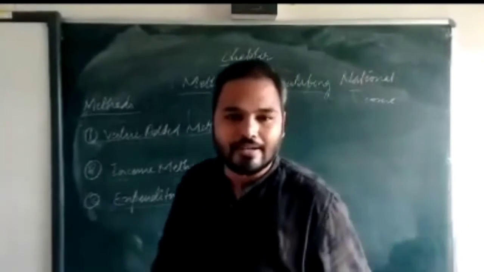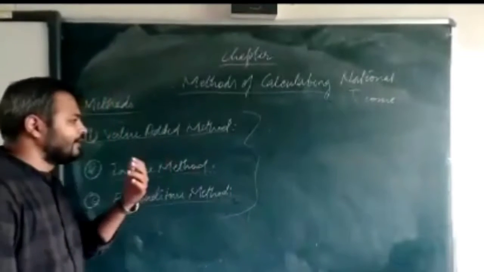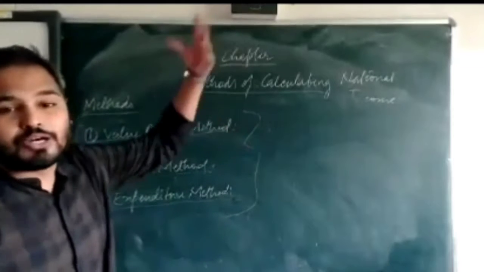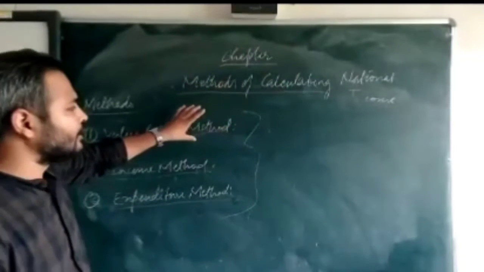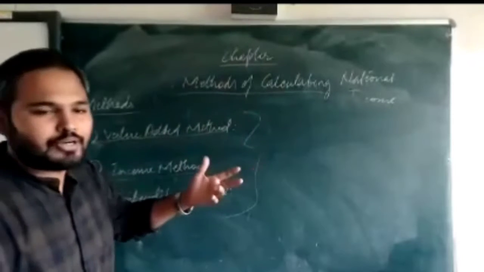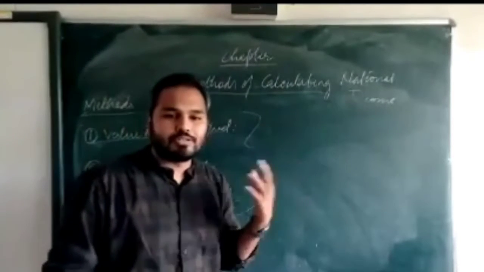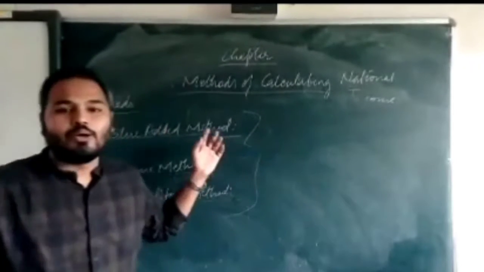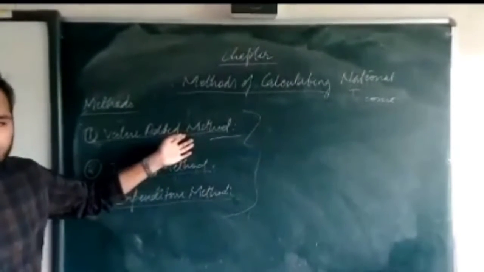You can fry that dal, okay. So that is a different thing. So how much work have you done? Suppose you are producing anything, how much additional work you are doing, and you are making that stuff more good. So you can say that is the value addition method, okay.